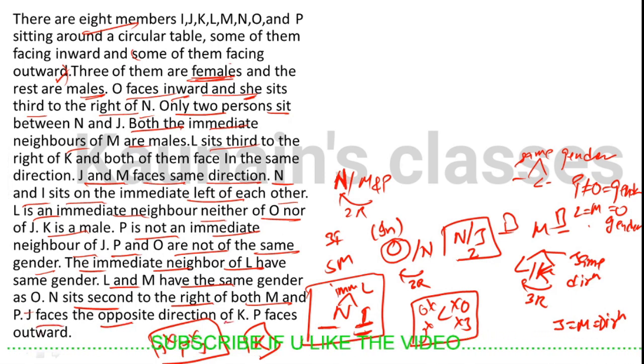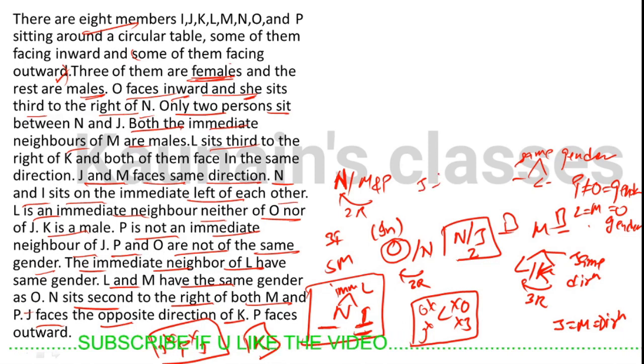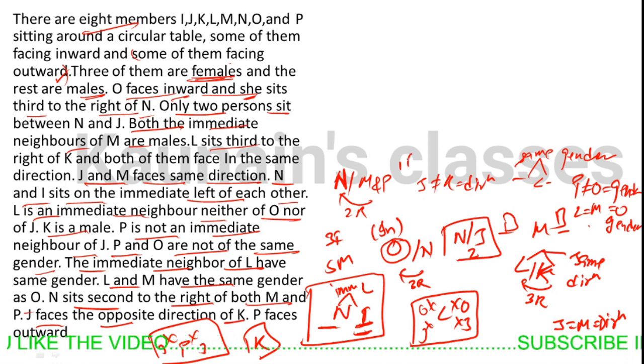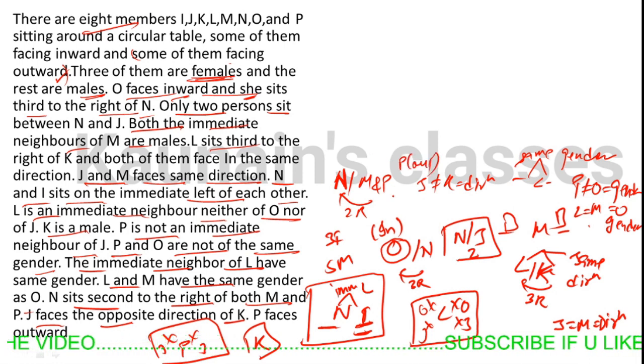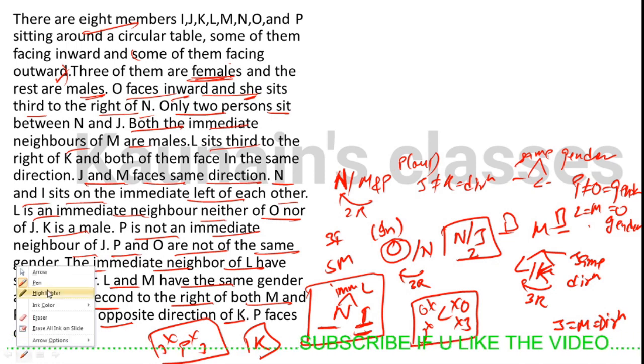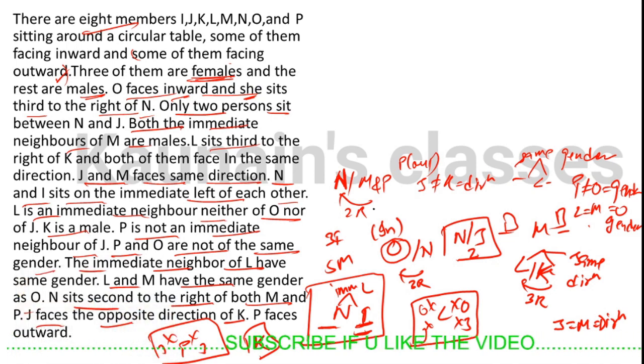J faces the opposite direction of K. P faces out. So we can start from this hint. Why are we starting from this hint? Because we know that P is facing outside and N is second to the right of P and M.